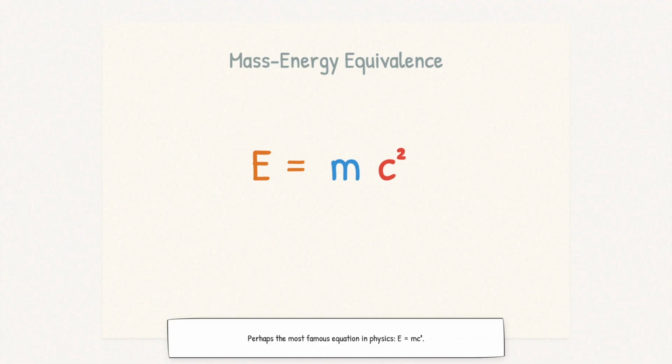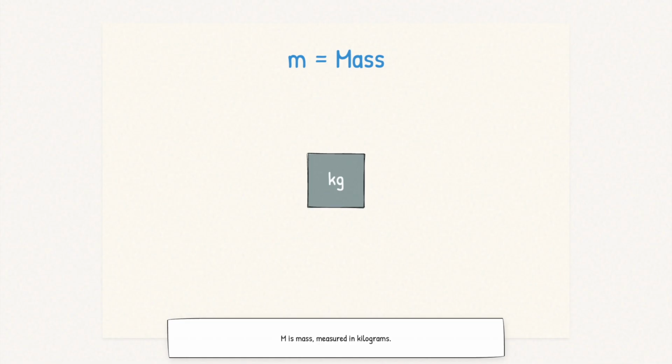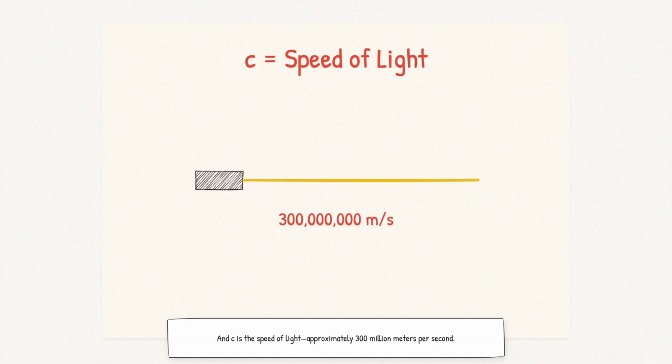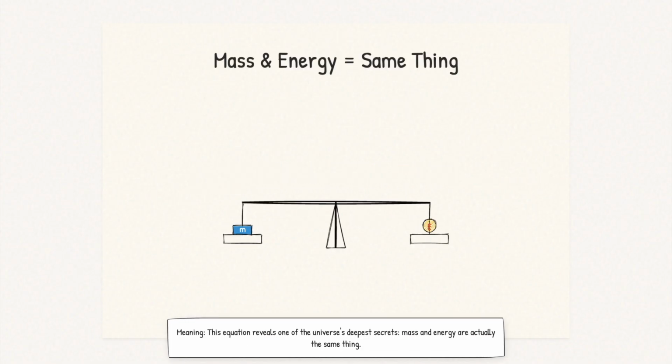Perhaps the most famous equation in physics, E is equal to mc squared. E stands for energy, measured in joules, m is mass, measured in kilograms, and c is the speed of light, approximately 300 million meters per second. That c squared means we are squaring that enormous number. This equation reveals one of the universe's deepest secrets: mass and energy are actually the same thing in different forms.